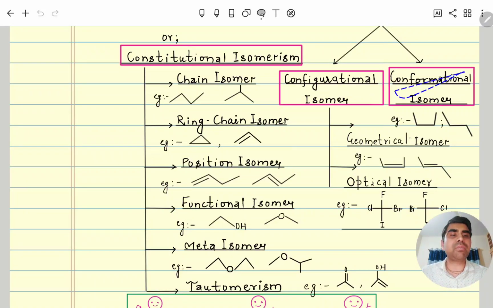Conformational means what? Here, around a single sigma bond, the molecule will rotate. Due to that rotation, it can form infinite different orientations, and those are called conformational isomers. So let's start.